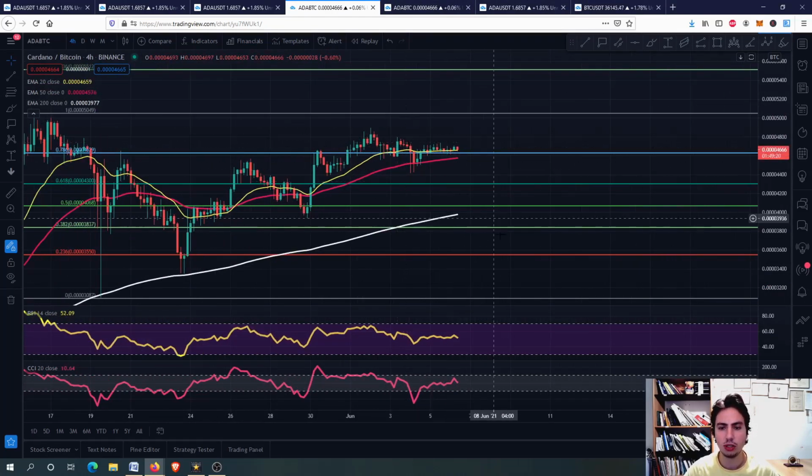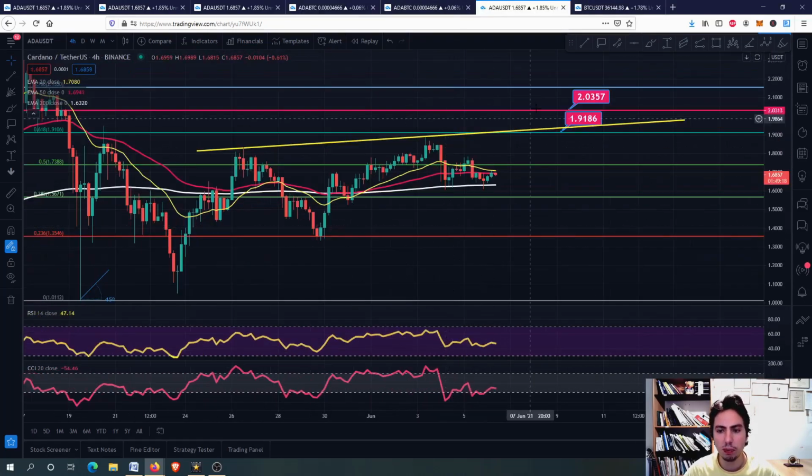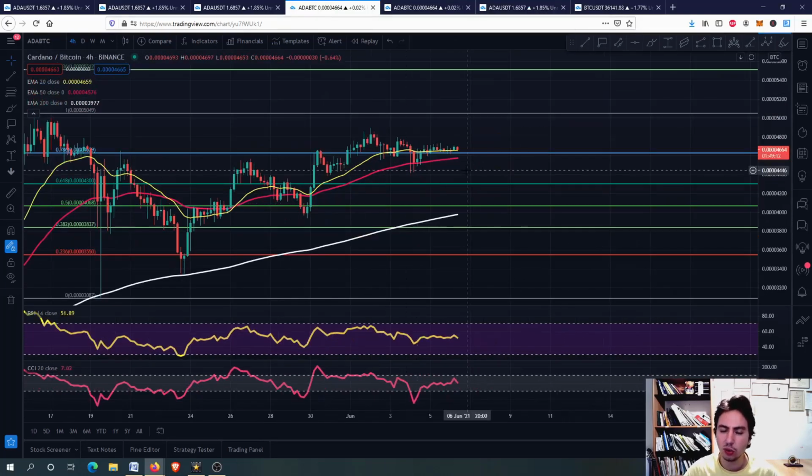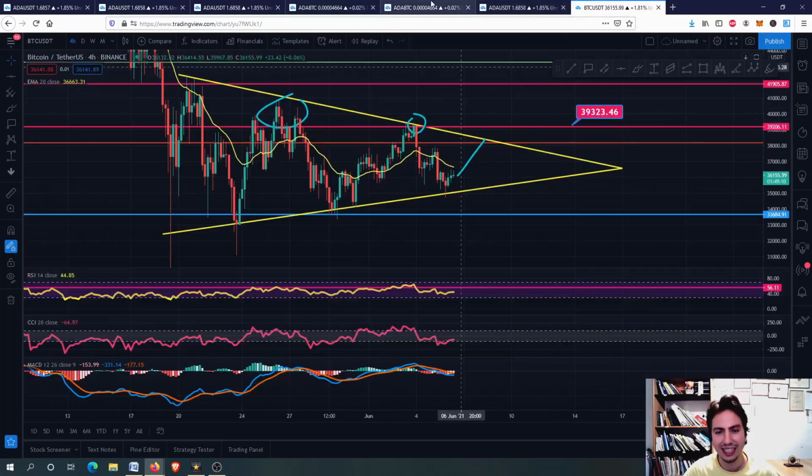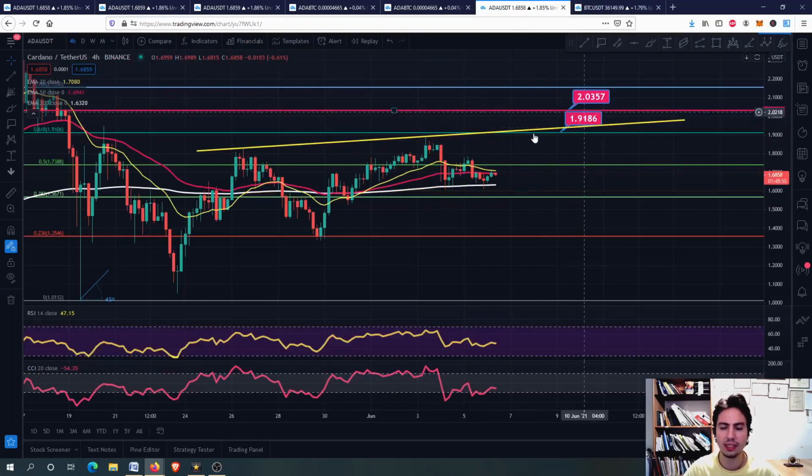In the case that we drop down, then ADA won't be able to achieve a higher price than this, but let's hope it continues to outperform Bitcoin because it is looking strong, and therefore we will see the swing high to the 38,000 USDT around there, which is our next high according to the top trend line, and of course we will go upwards, guys, and eventually we will retest the 1.91.